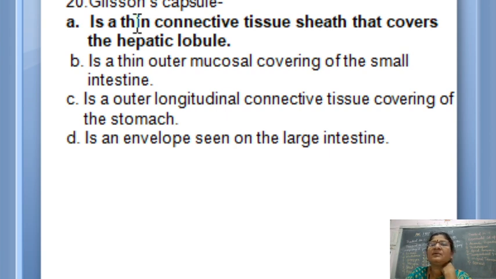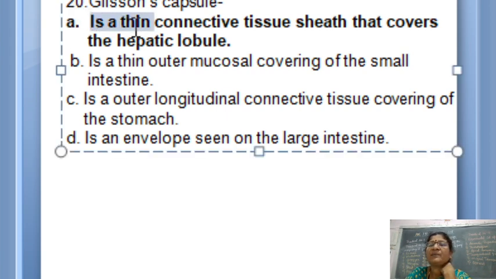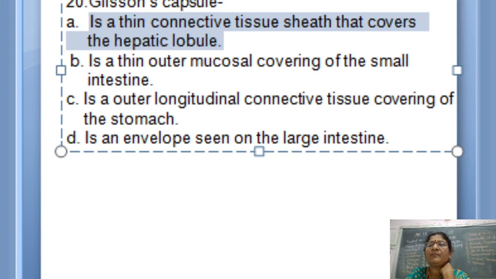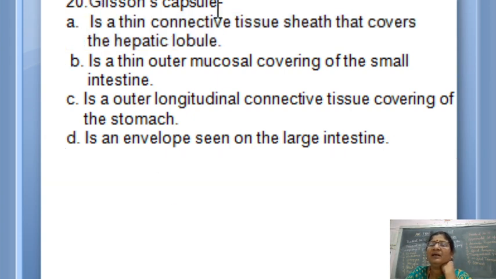Glisson's capsule. You have studied that Glisson's capsule is found in the liver. The units of the liver, the hepatic lobules, are covered by a thin connective tissue layer called Glisson's capsule. It is asked in CET, I told you. So let us go through the options. Anyway, you have seen the answer now: it is a thin connective tissue sheath that covers the hepatic lobule. That is your answer.